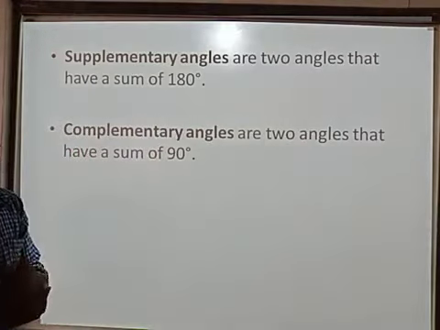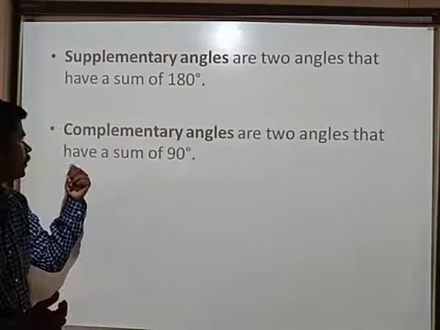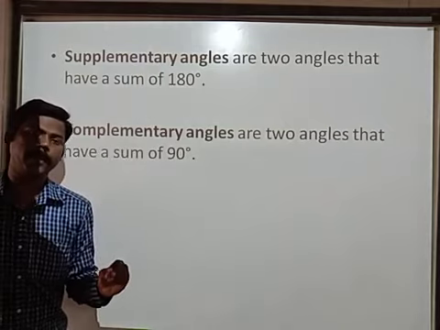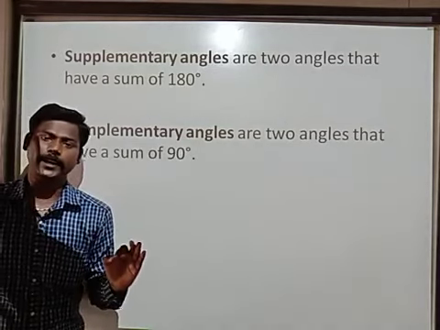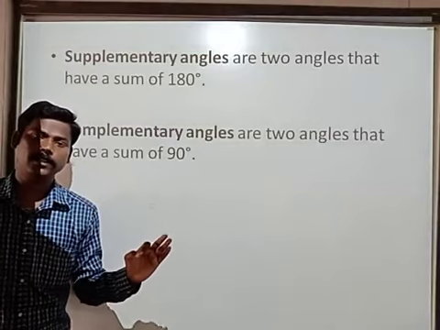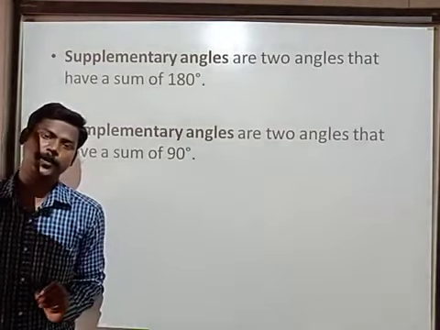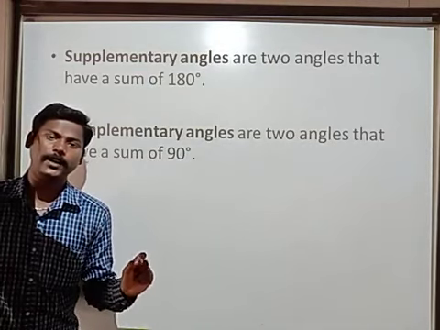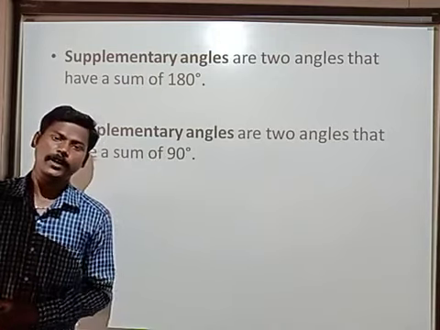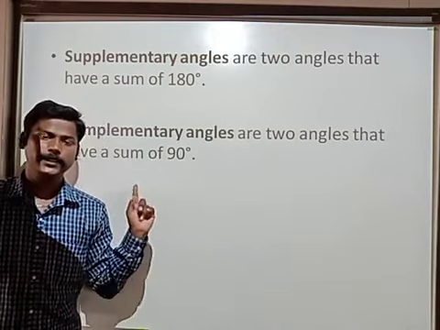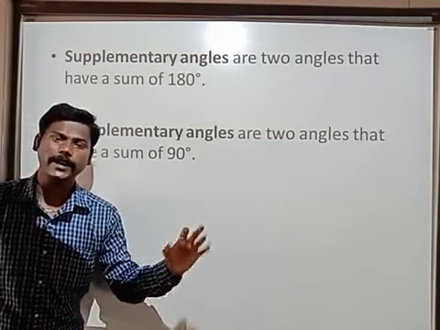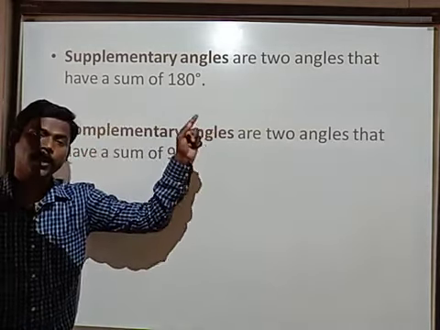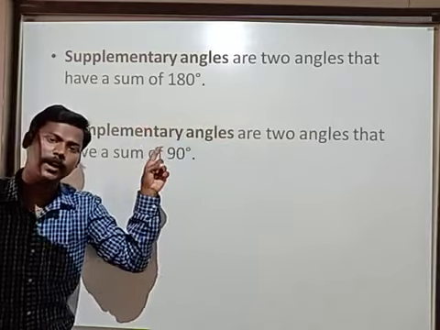Next, the other two types, supplementary angles and complementary angles. What are supplementary angles? If the sum of two angles gives 180 degrees, then those angles are called supplementary angles. For example, take 60 degrees. For 60 degrees, how much can you add to get 180? Very good, 120 degrees. Because 60 plus 120 gives 180 degrees, then 60 is called the supplement of 120 degrees, and 120 degrees is called the supplement of 60 degrees.